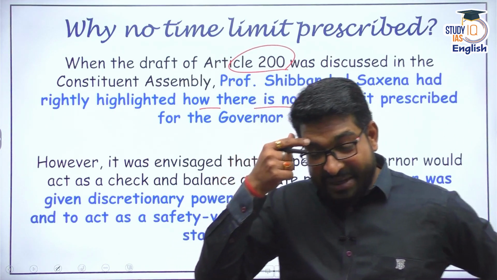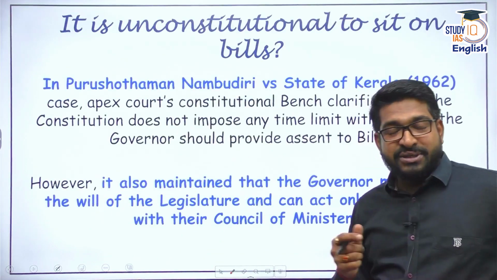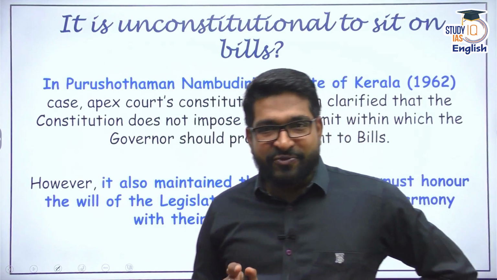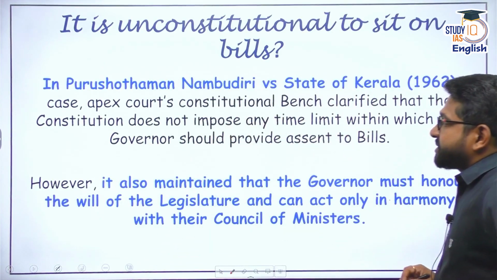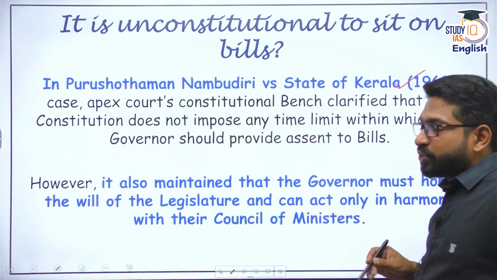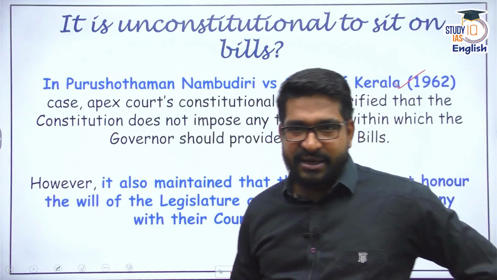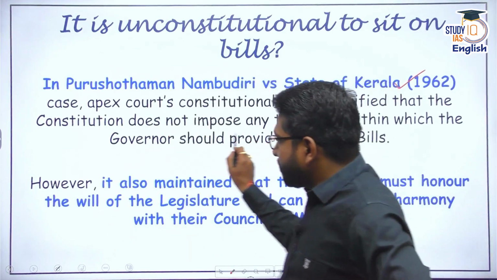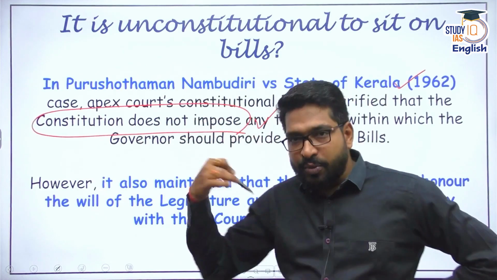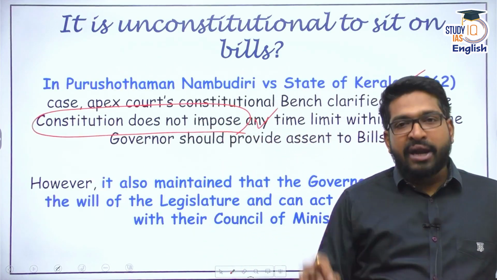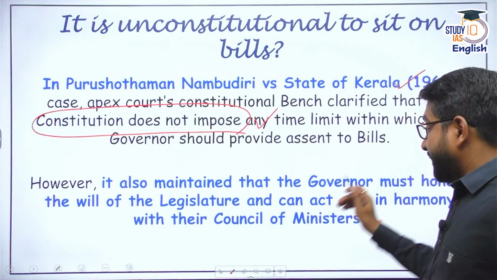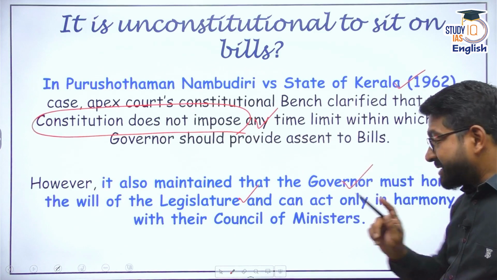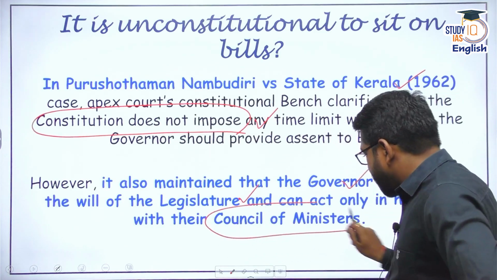Now the question comes up, sir, what can be done? Are there any recommendations, right? See, first of all, its constitutionality was questioned in the courts way before. In one of the cases, Purushothaman Nambudiri versus State of Kerala in 1962 itself, the Supreme Court had suggested that we cannot prescribe a time limit because the Constitution does not impose a time limit. But what we observe is, according to constitutional morality, according to constitutional norms, the governor must honor the will of the legislature and must act in harmony with the Council of Ministers.